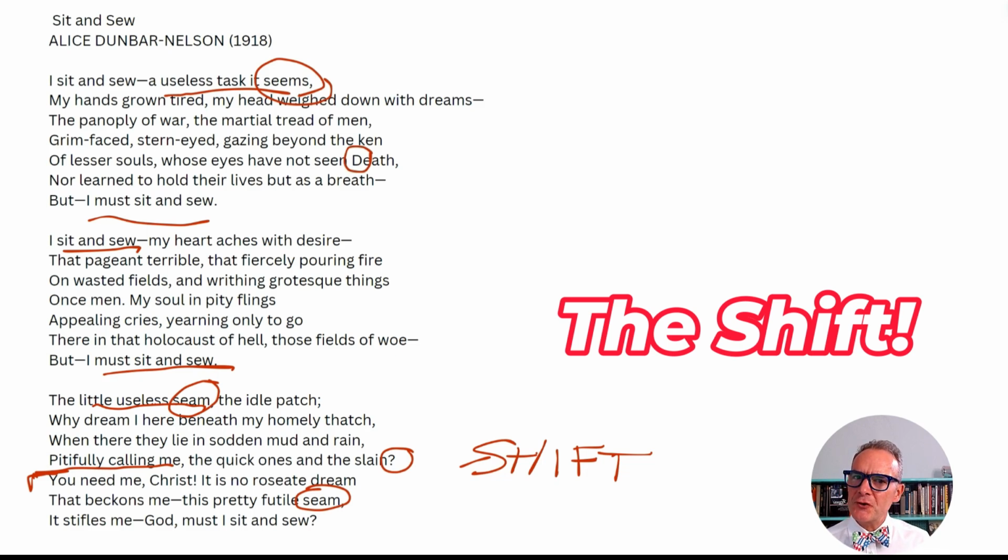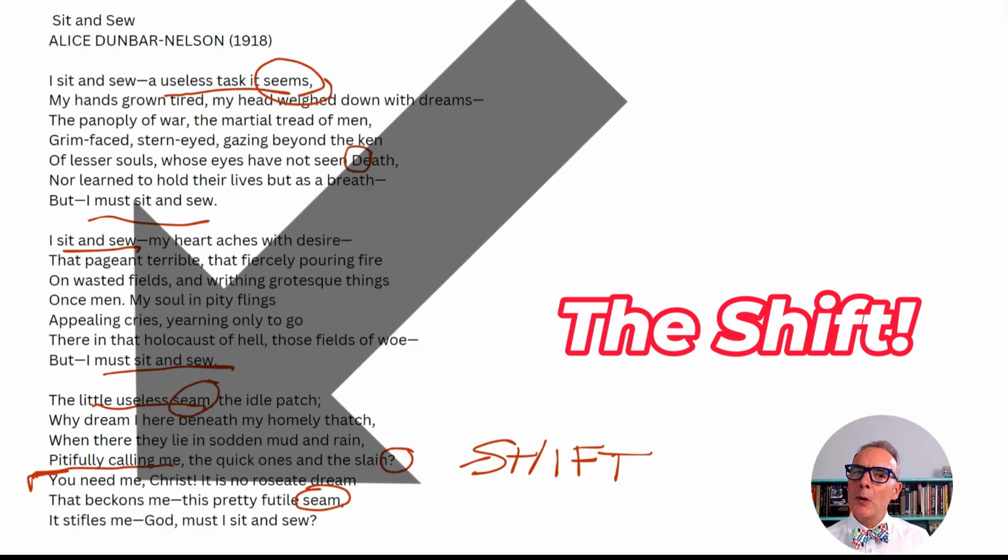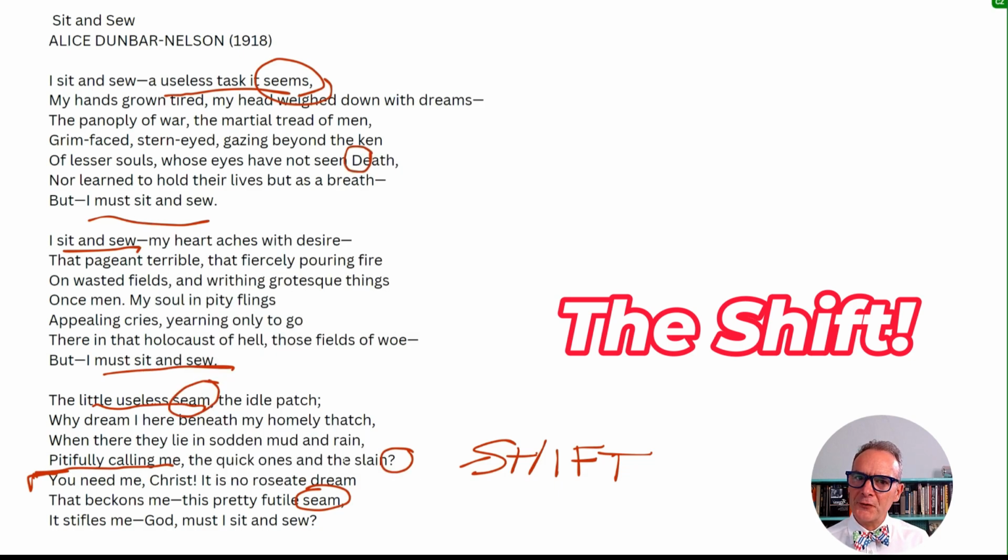There's also a change in tone here because throughout most of the poem, the poet has been thinking to herself. This is the first time that the poet speaks out and directly addresses someone, in this case, God. There's also an exclamation point here for the first time, yet another signal. And I'm thinking this is a crucial moment in the poem because this is the first place that the poet becomes assertive and speaks out.